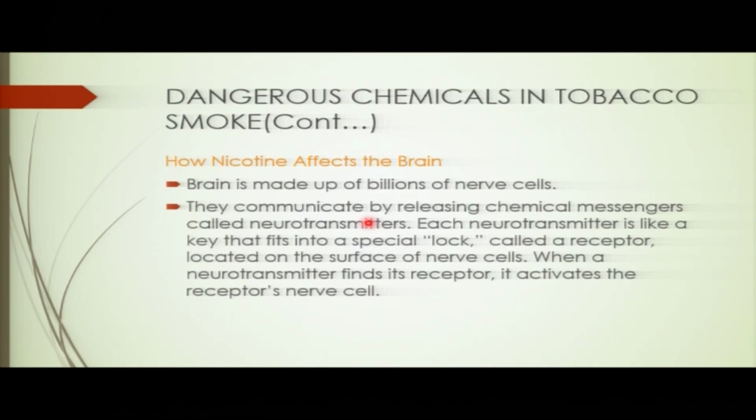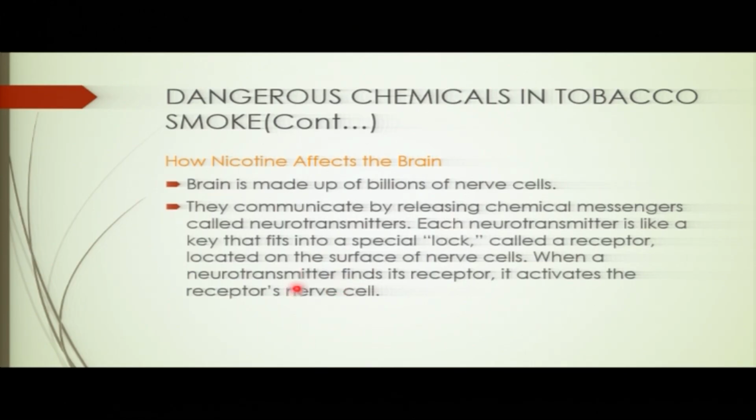So now, each neurotransmitter is like a key that fits into a special lock called the receptor. We have receptors on the postsynaptic membrane on the nerve cells, and the neurotransmitters activate the receptor nerve cells to allow the impulse to be carried. So now, what is nicotine going to do?